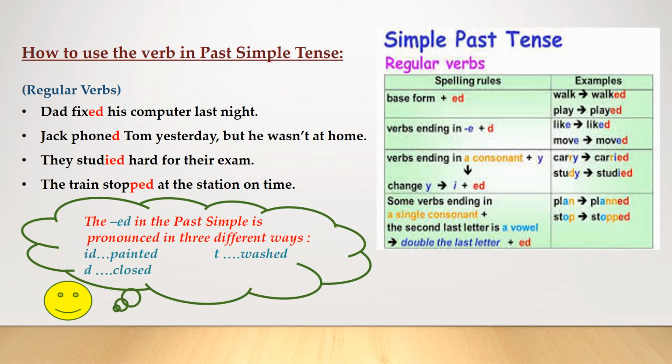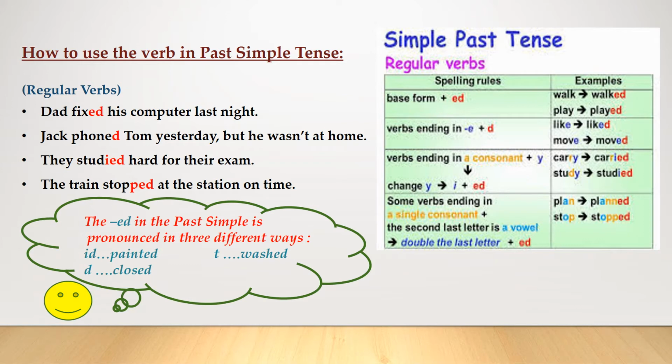Now, let's move on to the form of the past simple. How do we form the past simple? We add d, ed, or ied to the verb if the verb is a regular verb. If not, irregular verbs have certain conjugations that you have to study by heart.